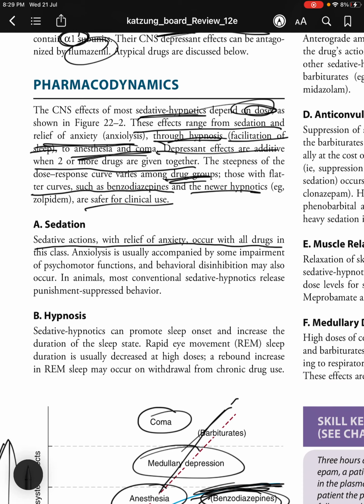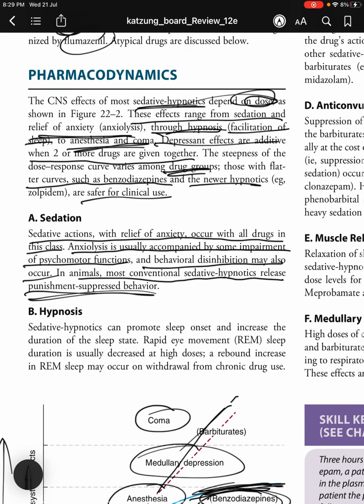And sedative actions with relief of anxiety occur with all drugs in this class. So anxiolysis is usually accompanied by some impairment of psychomotor functions, and behavioral disinhibition may also occur. In animals, most conventional sedative hypnotics release punishment suppressed behavior.